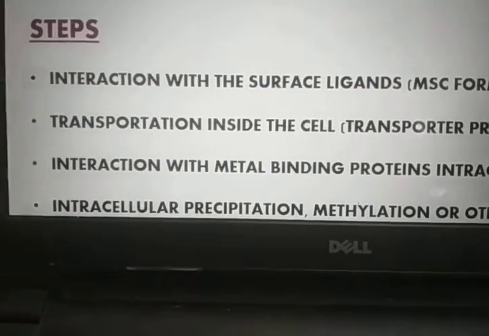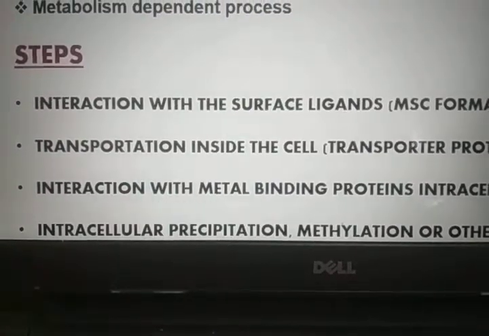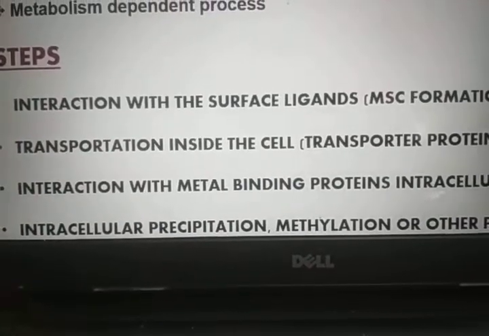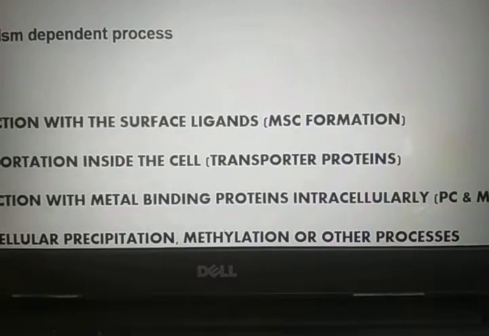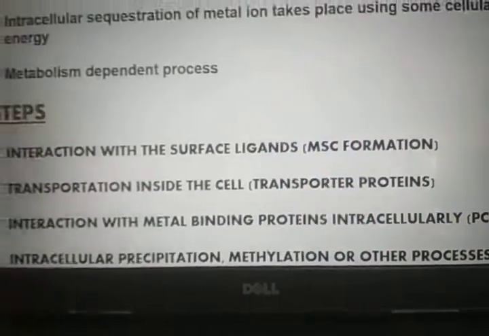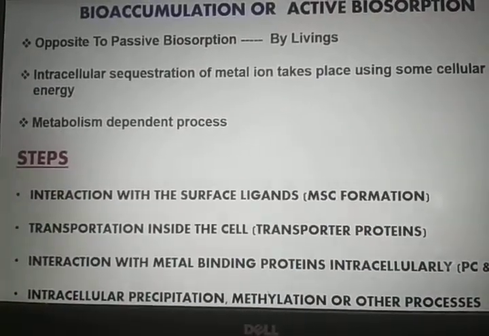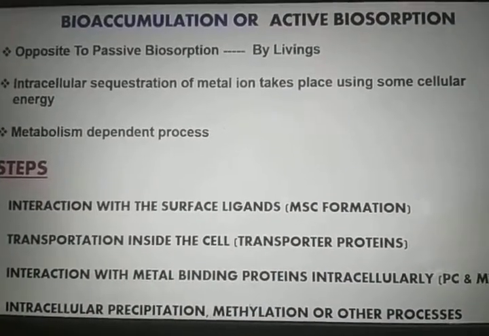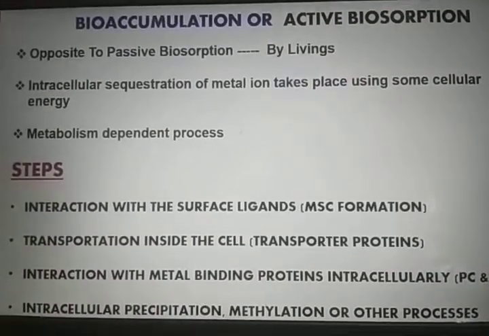So when these metal ions interact with these metal binding proteins, they undergo precipitation, methylation or other processes, and ultimately get sequestered, get accumulated in the vacuoles. So no harm is made to the microbes.